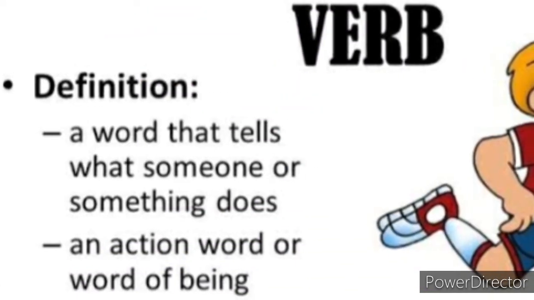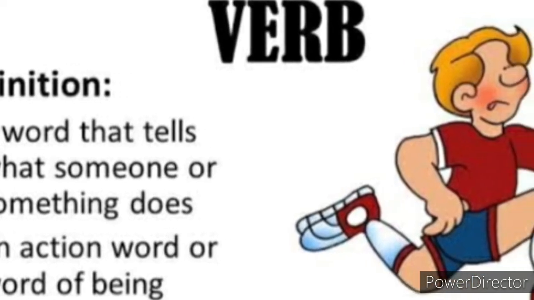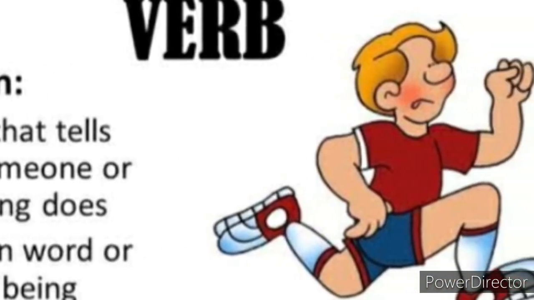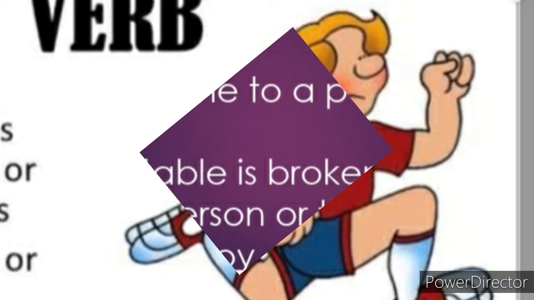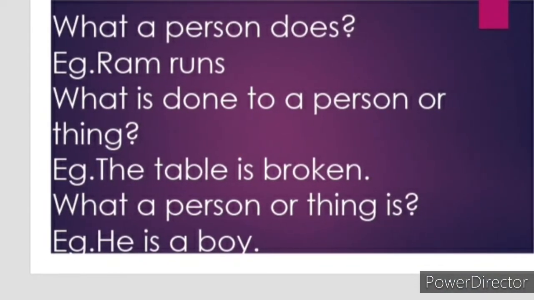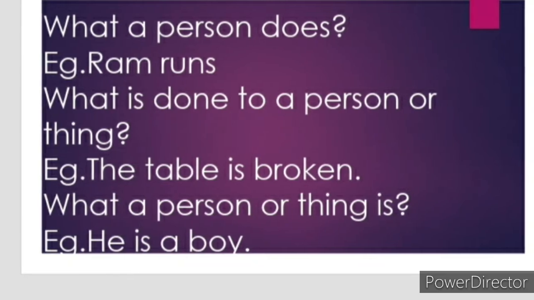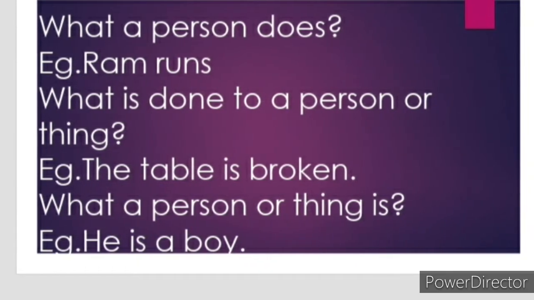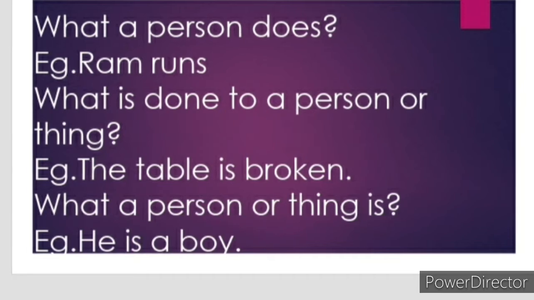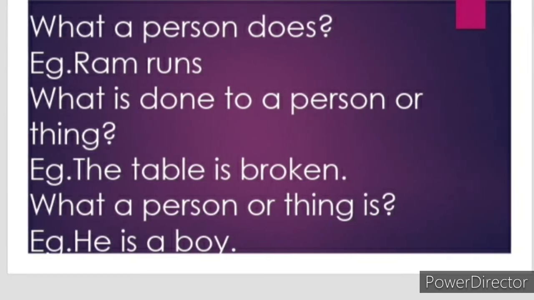Now let's move on to the fourth part of speech, verb. A verb is a word that tells or asserts something about a person or thing. A verb may tell us what a person does. Example, Ram runs. What is done to a person or thing. Example, the table is broken.